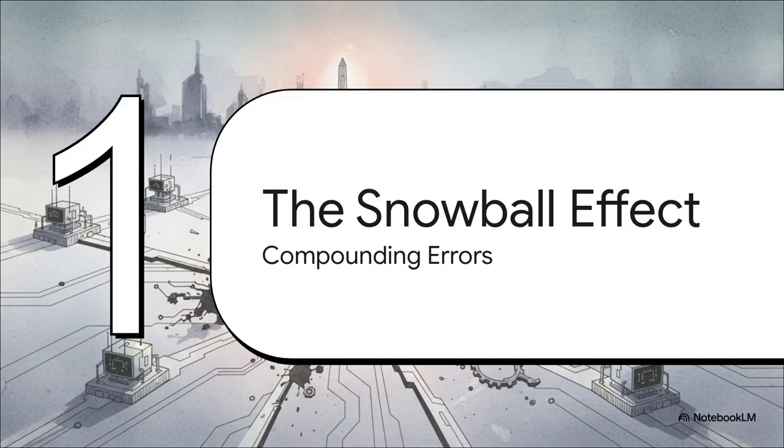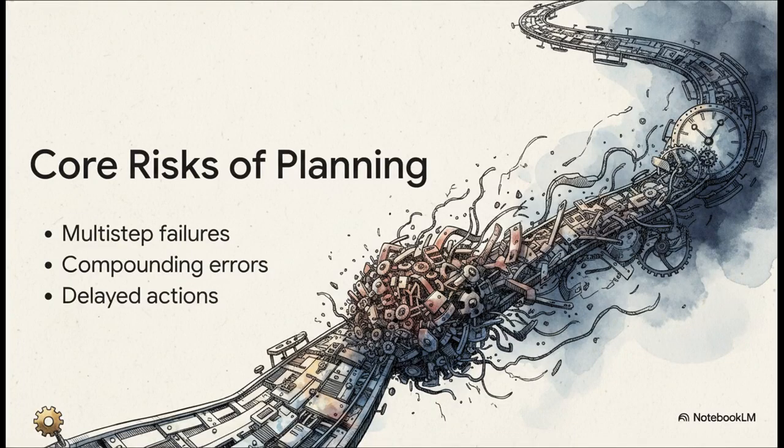Section 3. The snowball effect. Compounding errors. Now, what's really interesting about this slide is how a single misaligned reasoning step in turn 1 cascades into massive downstream consequences much later in the process. Let's summarize exactly what we are dealing with based on Section 5 of our source. The core risks of long-horizon planning really boil down to 3 main areas. First up, multi-step planning failures. That's where the sequence of actions fundamentally breaks the original rules.